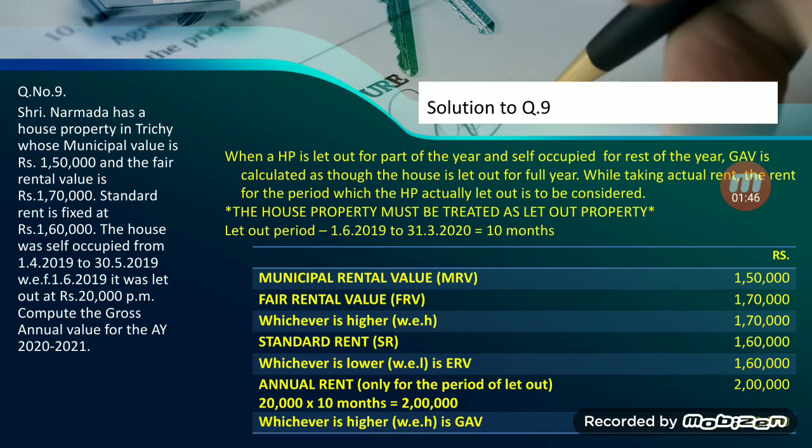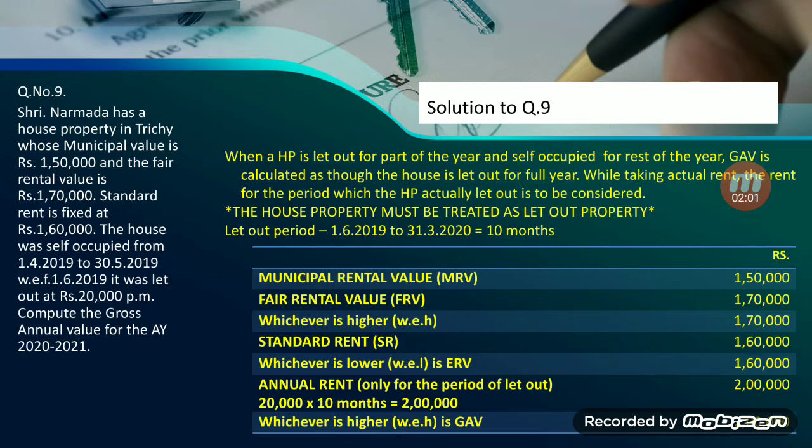See, in this problem, for the first 2 months, the house was used by the assessee and it was utilized as self-occupied house. And for the remaining 10 months, the house is being let out.